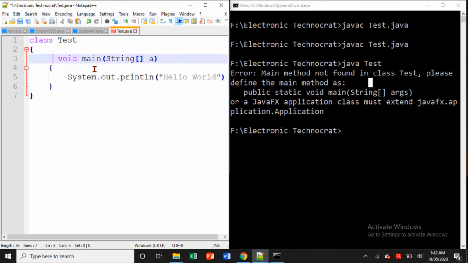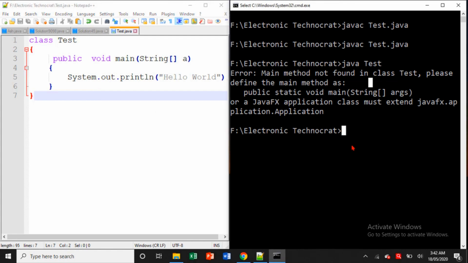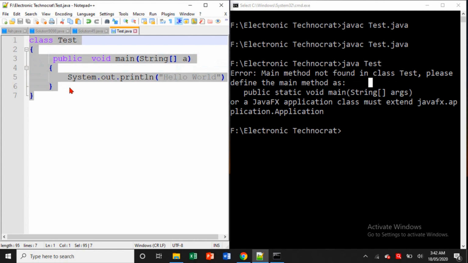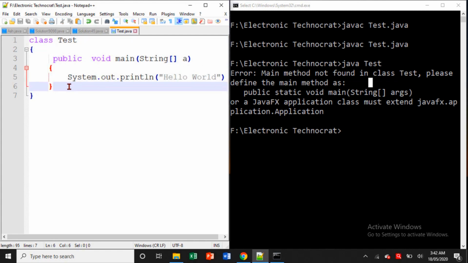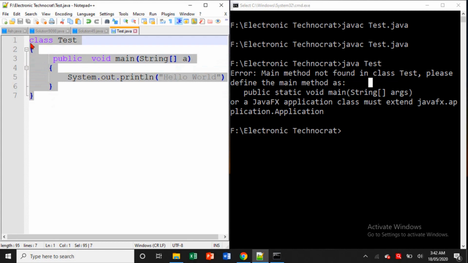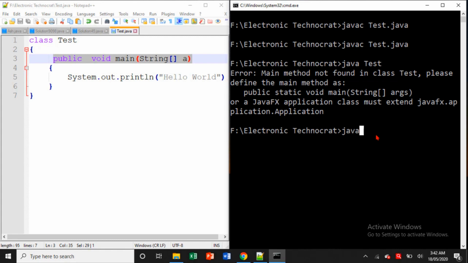Now what if I write public, but do not write static, and do not write void? Will it compile or not, or will it give a compile time error or a runtime error? Again think from the compiler's point of view. The compiler only checks the syntax. This program is syntactically correct, this line is also syntactically correct, so it will compile our program.